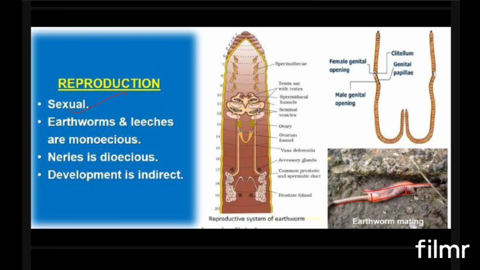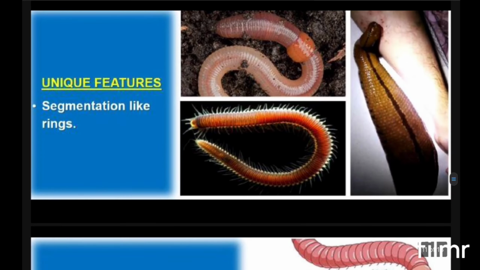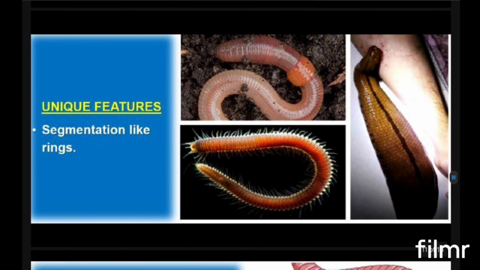Their development is indirect. That means they have a larval stage, and the young ones are not similar to their parents. Some of the unique features we have to discuss here: these organisms show metamerism, meaning segmentation. That's why their name is Annelida. Annelus means ringed, so the ringed or segmented worms are called Annelida. Clearly visible rings are there throughout their body.